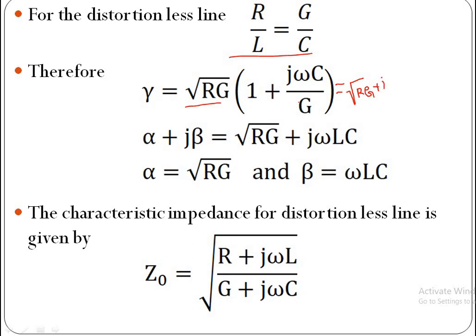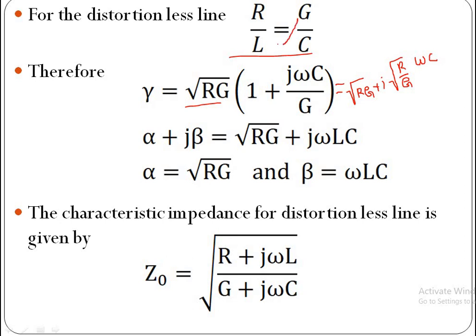So here this G root G cancel, then we are getting root R by G into omega C.